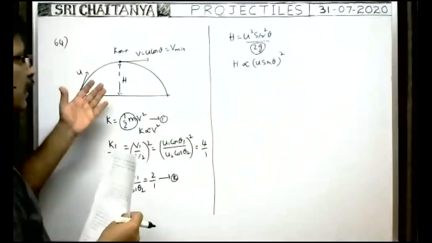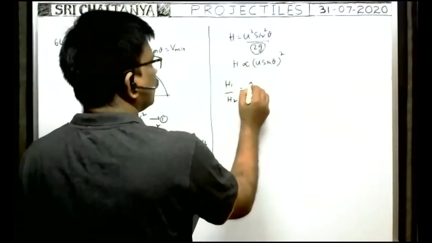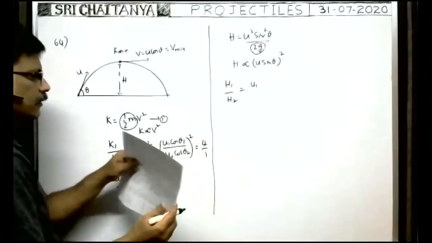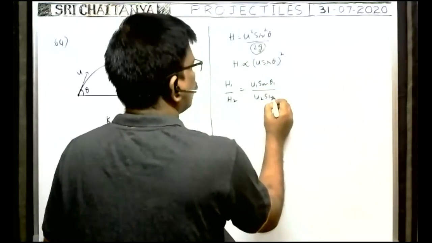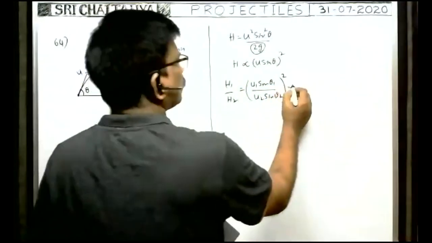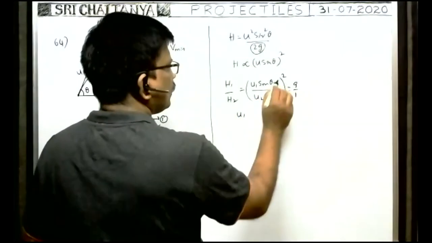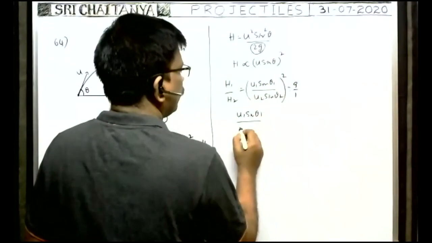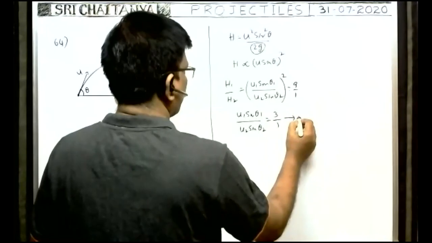So there are two cases. In case of both the particles, the ratio between the maximum heights h1 by h2 is equal to, for the first particle with velocity of projection u1 and angle of projection theta 1, u1 sin theta 1 by u2 sin theta 2 whole square. This ratio is given as 9:1. Therefore, you remove the square, write the square root, and u1 sin theta 1 by u2 sin theta 2 is equal to 3:1. This is equation 3.